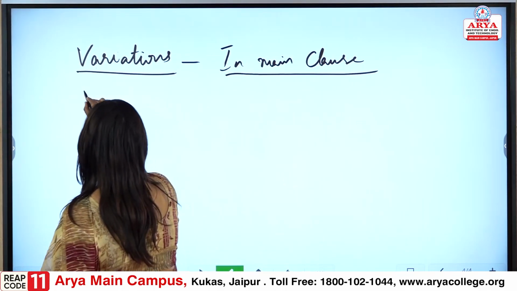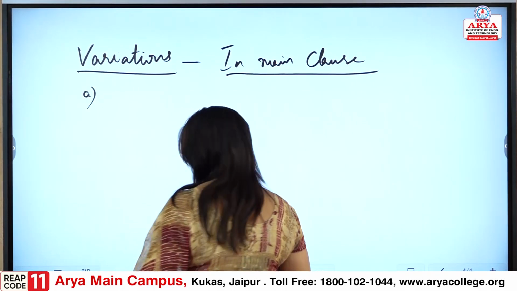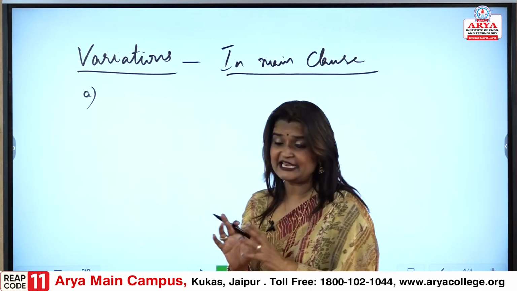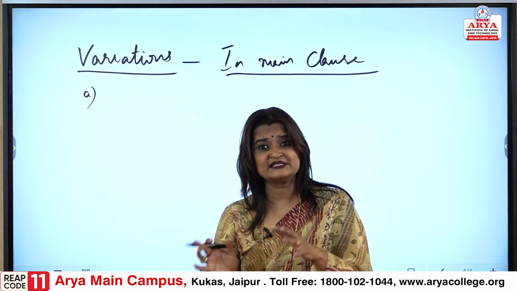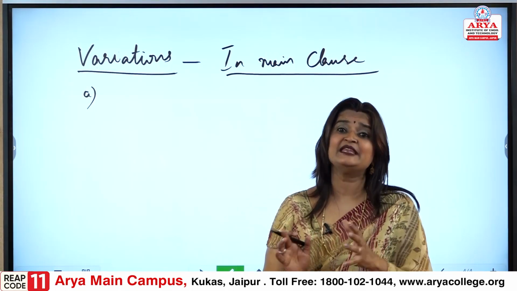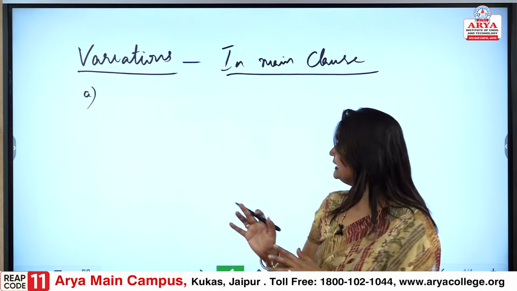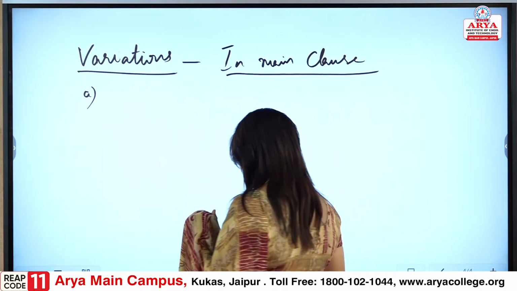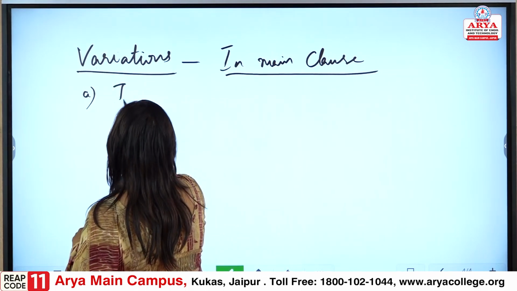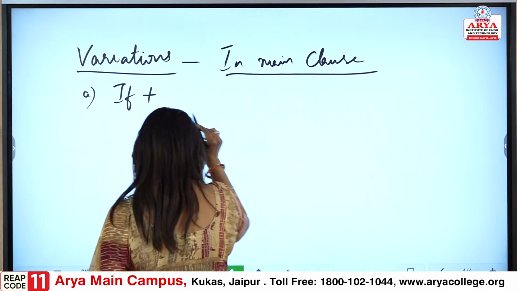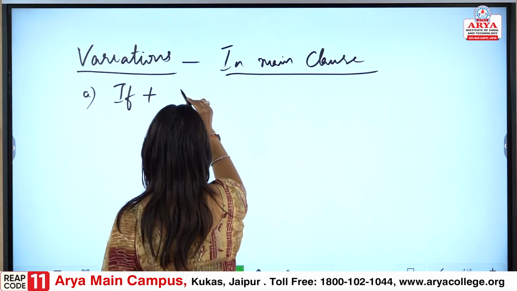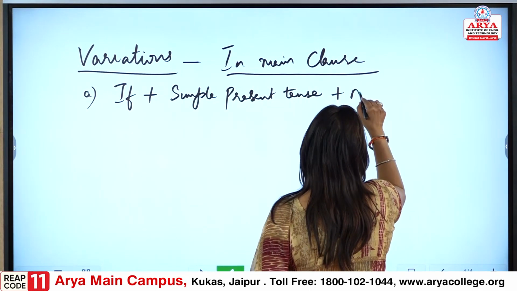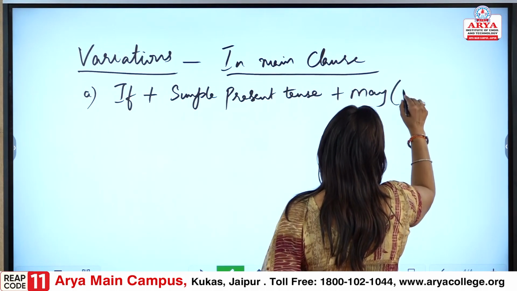Let me take them one by one, so that it makes your understanding easy, because in future tenses, this future simple tense, there are various variations that would come, and accordingly we need to understand in the main clause. So, now, if plus simple present tense plus may, possible.